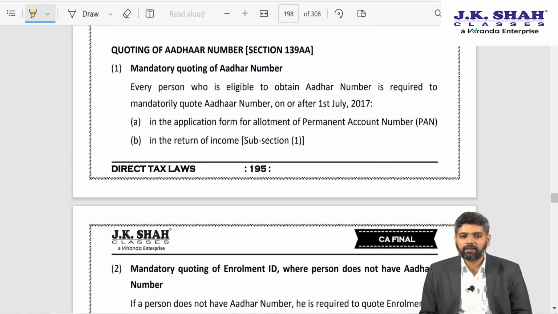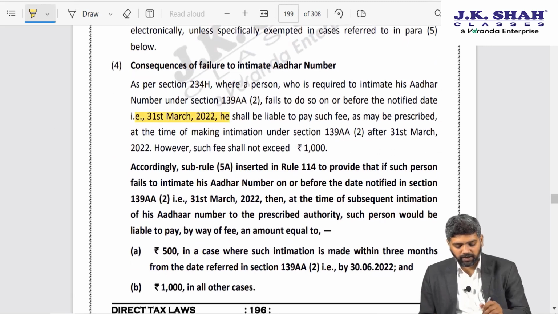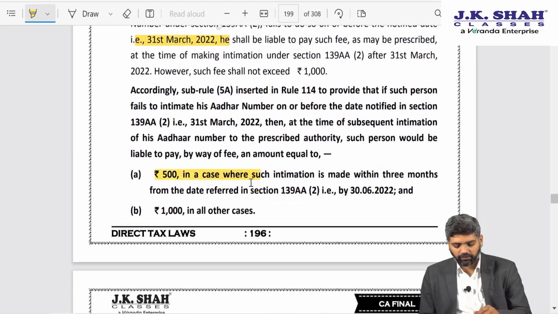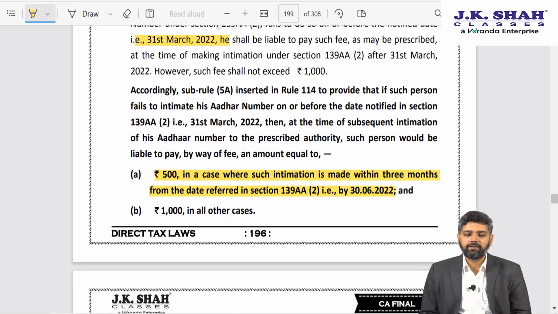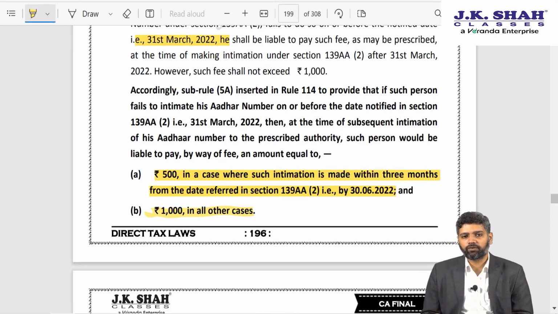Next is quoting of Aadhaar number, section 139AA. We know that prior to 31st March 2022, every assessee was required to link his Aadhaar number with his PAN number. If he did not do it up till 31st March 2022, then there is a fee of 500 rupees if he did the intimation, that is linking, before 30th June 2022, and 1000 rupees after 30th June 2022.